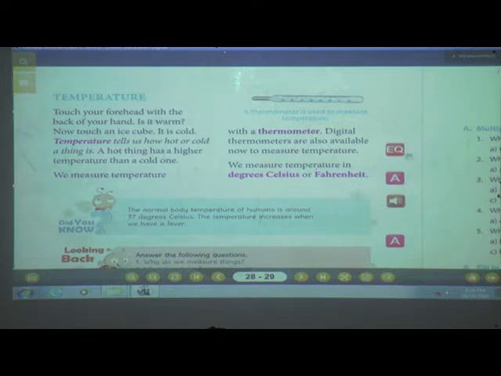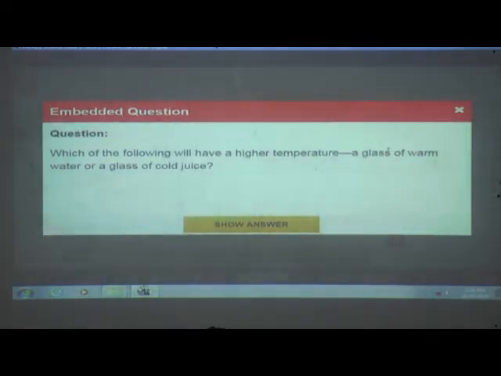Yes, now here we have one question. We will see. What is the question? Which of the following will have a higher temperature? A glass of warm water or a glass of cold juice? Just now we have studied temperature. Temperature tells us how hot or cold a thing is. A hot thing has a higher temperature than a cold thing.